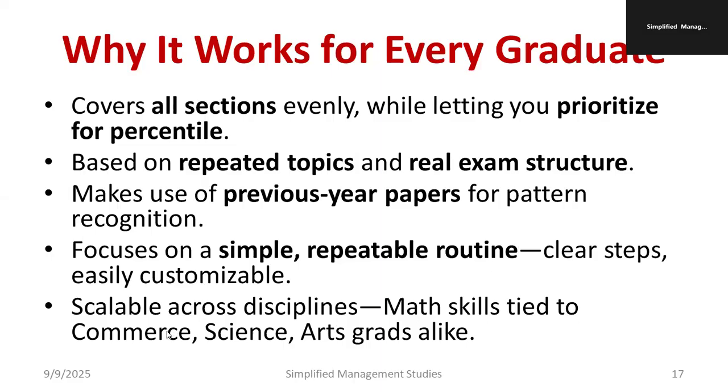So mathematical skills are for commerce, science, and arts graduates alike, because all the mathematics is fundamental mathematics only. They never ask about engineering mathematics. Only fundamental mathematics they are asking. So they are being fair to all the departments, because for an MBA, any graduate can pursue the MBA. That's why this management aptitude test focuses on all the domains of people. It's not giving any partiality, like being applicable only for science people or only for commerce people. It is equally fair to students of all departments.